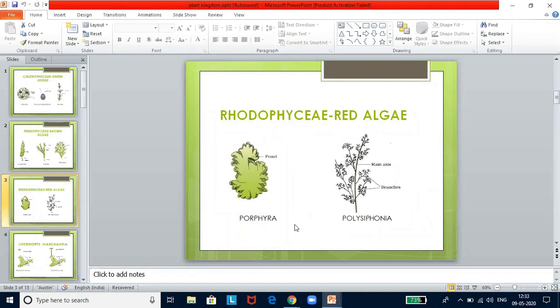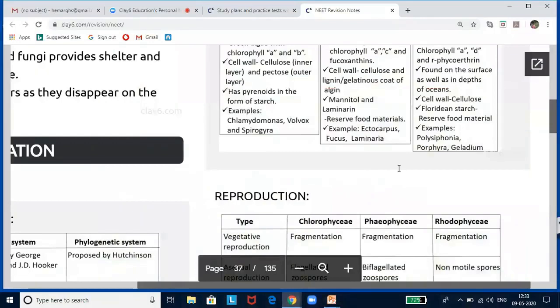And this is Rhodophyceae. It's a red algae. It is made up of Porphyra and Polysiphonia. They might ask you, along with this, they will give you some other plant, an angiospermic plant, and then they will ask you to identify. That will be a little confusing because you should be clear with Polysiphonia. And then they might give you some angiospermic plant and ask you to identify which is which as A and B. So learn these diagrams. These diagrams are from the text and it is imperative that you learn them thoroughly.